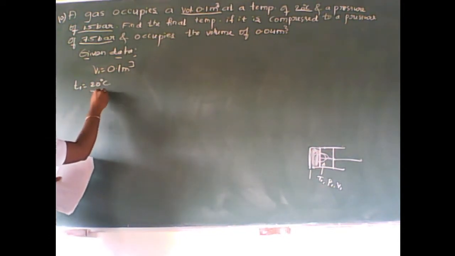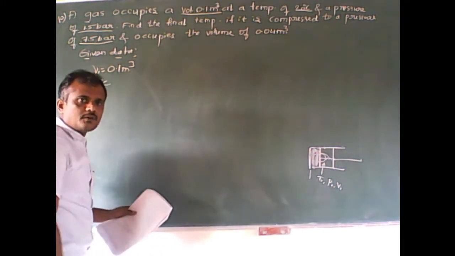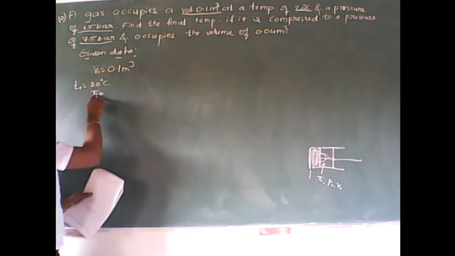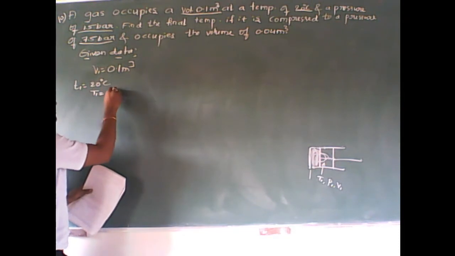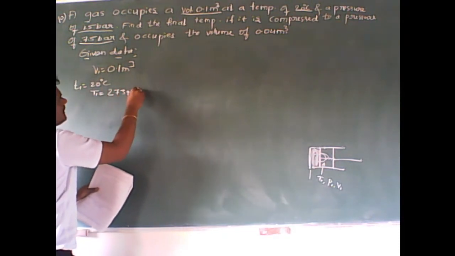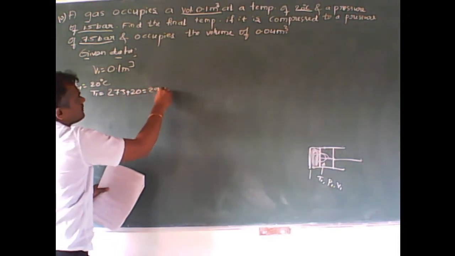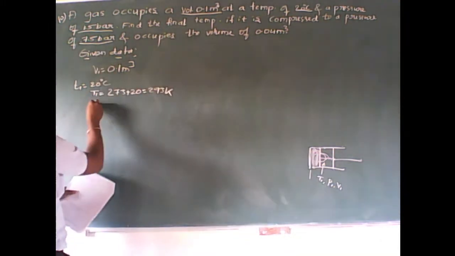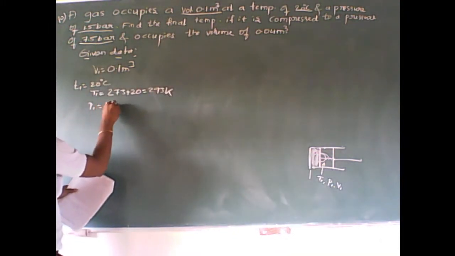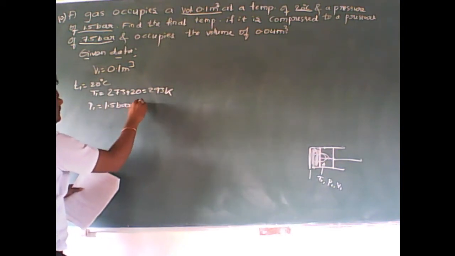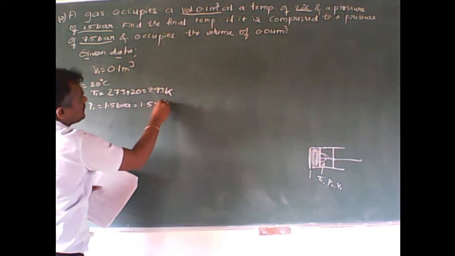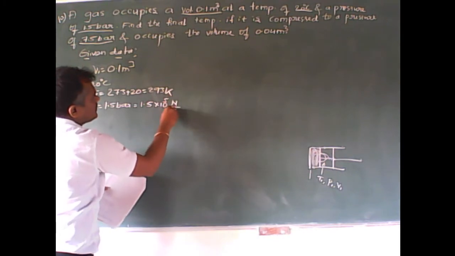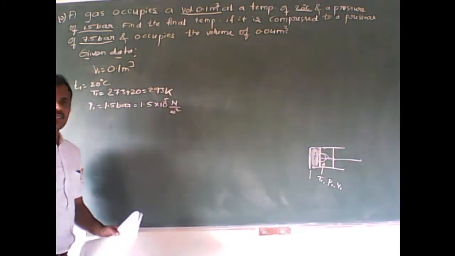As you know, we can make it absolute temperature by writing capital T1, that is 273 plus 20, which becomes 293 Kelvin. Afterwards he says pressure P1 is 1.5 bar. You can write it like this, or 1.5 into 10 raised to 5 Newton per meter square, one and the same.